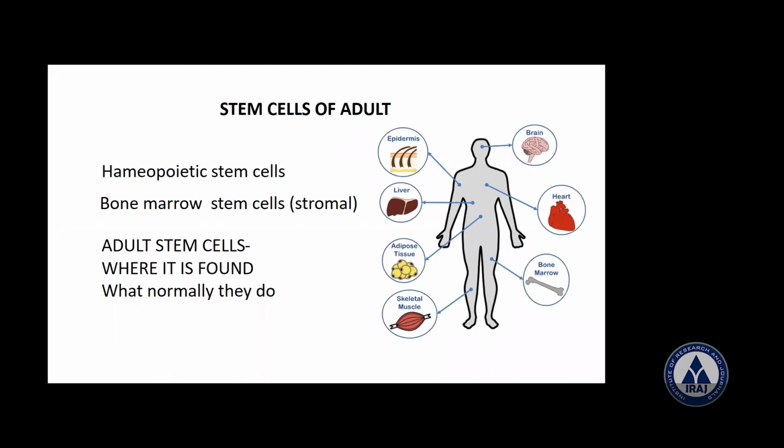Now, where are these adult stem cells found, and what is their normal function? Adult stem cells can be found in many organs and tissues, including the brain, bone marrow, blood vessels, skeletal muscle, skin, tooth, heart, gut, liver, the ovary and the testes.